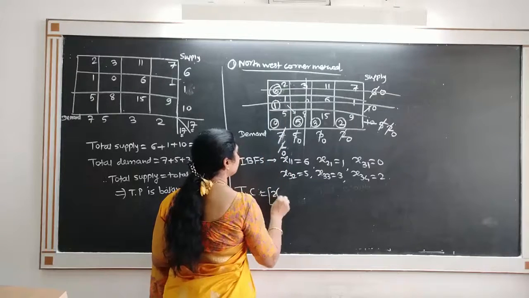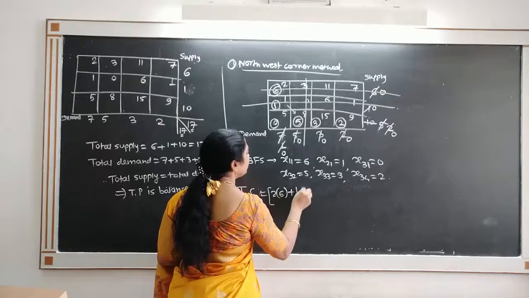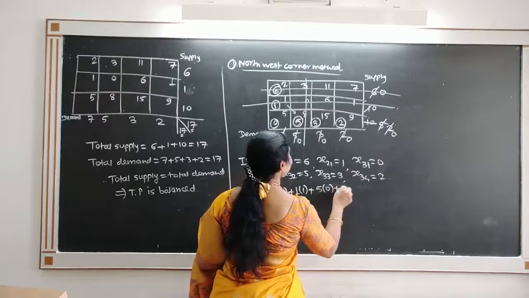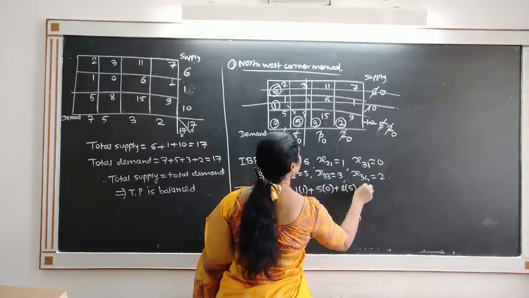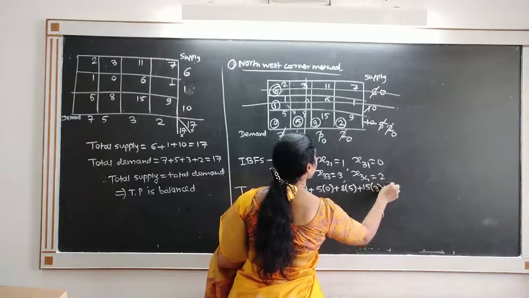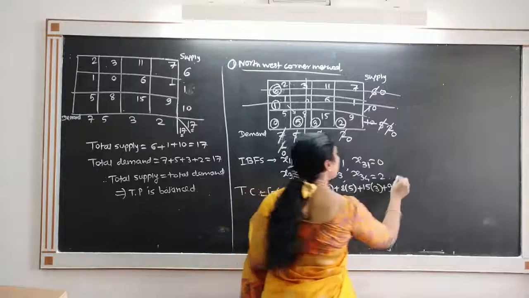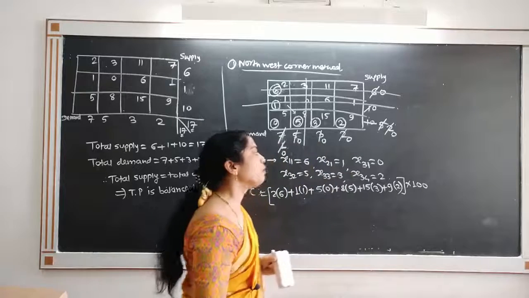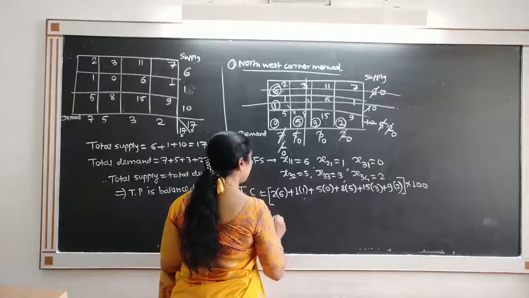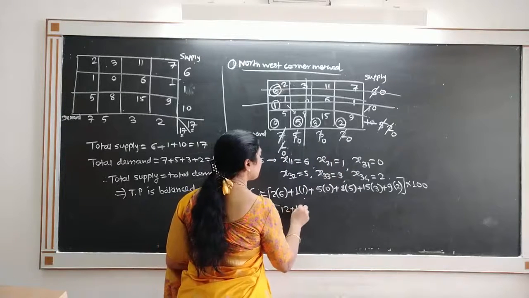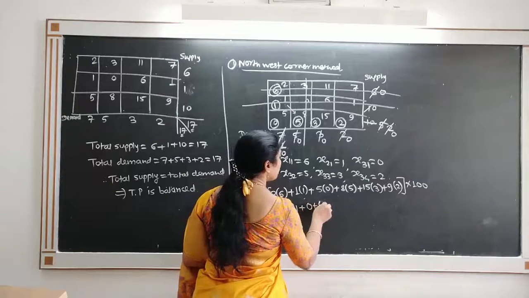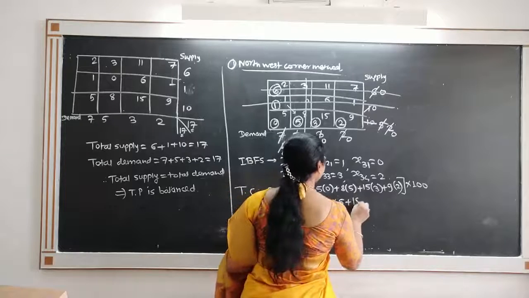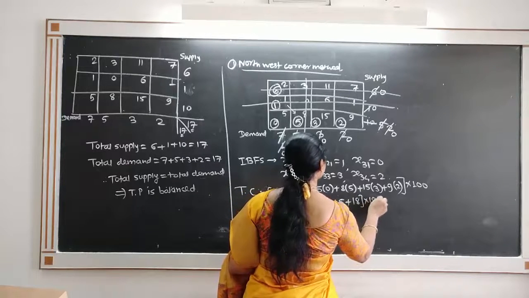2 into 6 plus 1 into 1 plus 5 into 0 plus 8 into 5 plus 15 into 3 plus 9 into 2, and because the cost is given in 100 of rupees, we multiply by 100. So it is nothing but 12 plus 1 plus 0 plus 40 plus 45 plus 18, into 100.